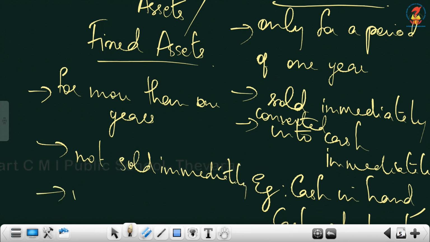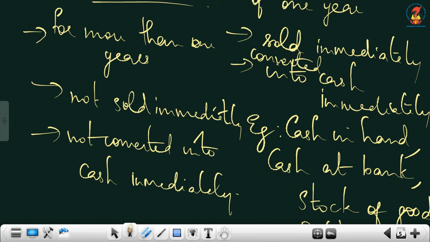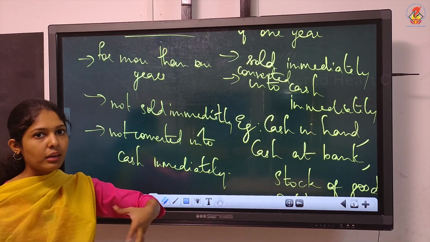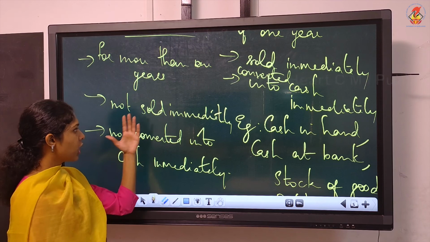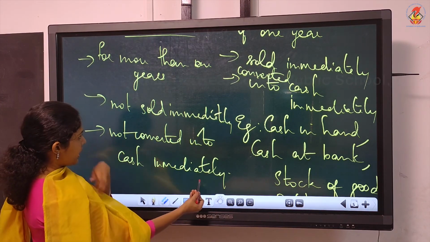Just the opposite of current assets. So, such assets are called fixed assets or non-current assets. Business will hold that asset for a period of more than 1 year and it will not be sold immediately. It is not getting converted into cash immediately.